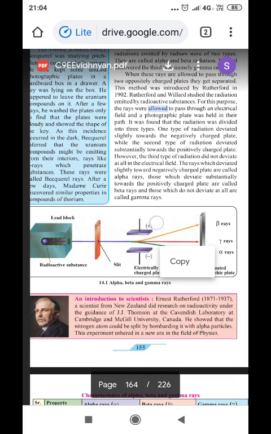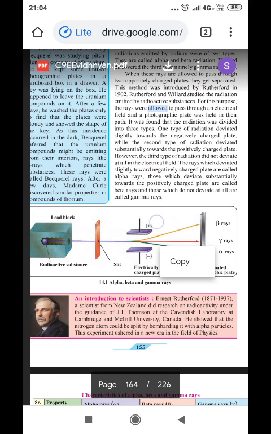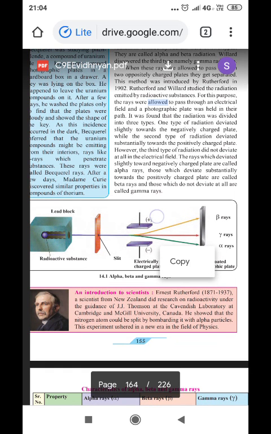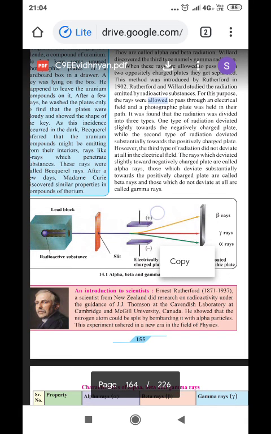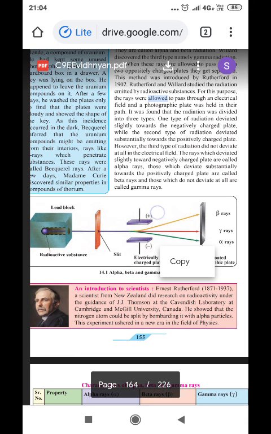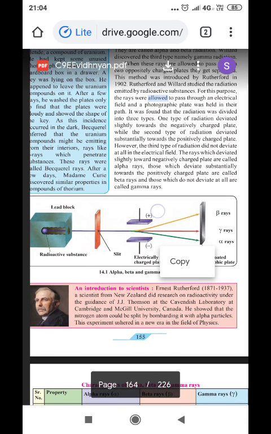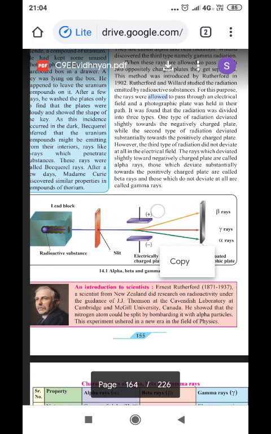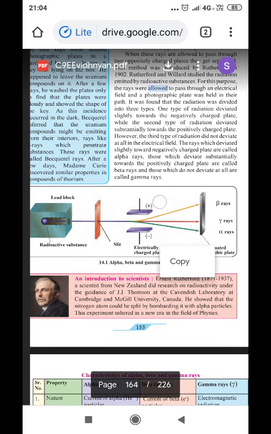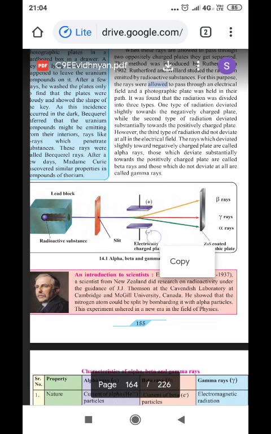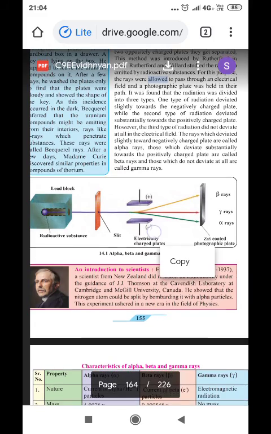For this purpose, the rays were allowed to pass through an electrical field and a photographic plate was held in the path. It was found that radiation was divided into three types. One type of radiation deviated slightly towards the negatively charged plate, while the second type deviated substantially towards the positively charged plate.